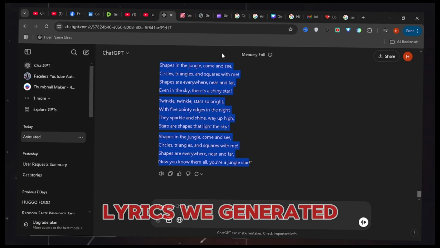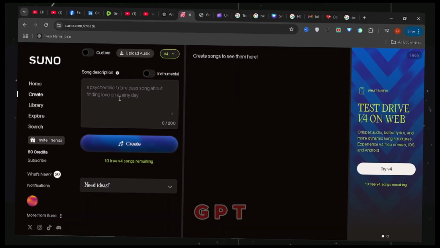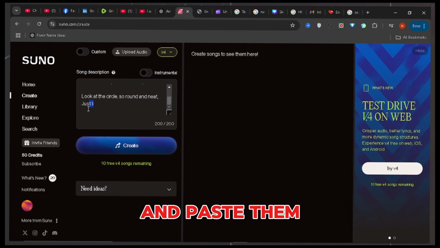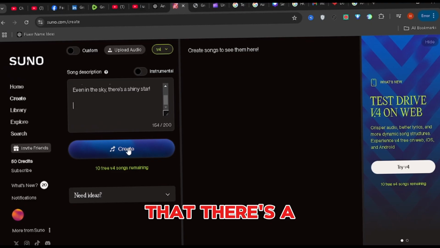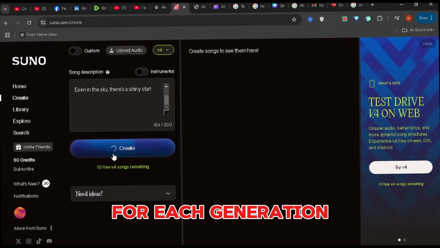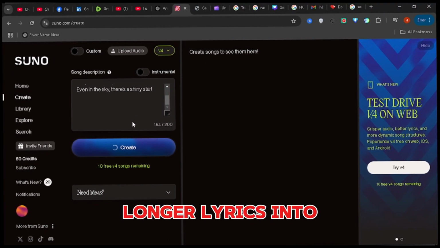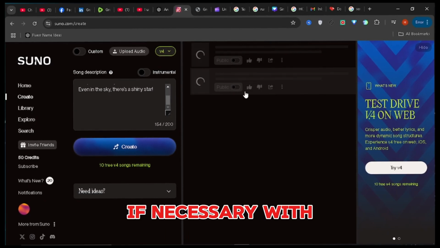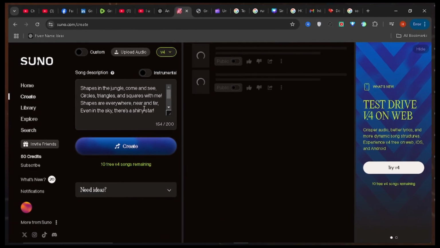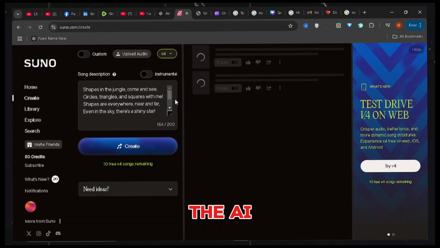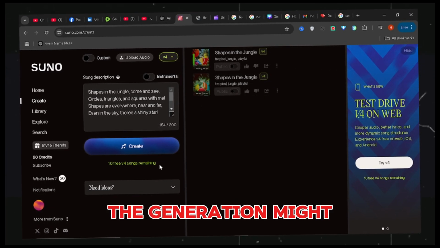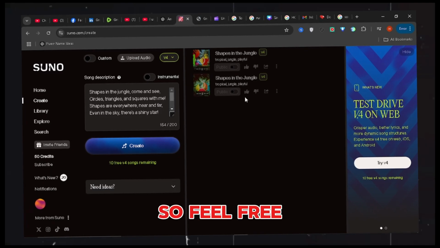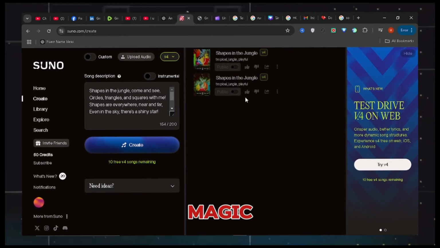Now, we'll need those lyrics we generated earlier with ChatGPT. Copy your lyrics and paste them into Suno AI's lyrics field. Keep in mind that there's a 200-character limit for each generation, so you might need to break longer lyrics into sections if necessary. With your lyrics in place, click the Generate button to start the AI composition process. Since we're using the free version, the generation might take a few minutes, so feel free to sit back and let the AI work its magic.